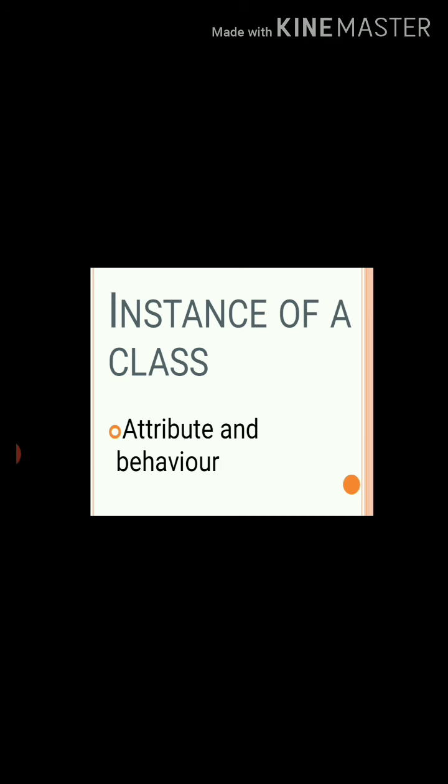Next, instantiating of an object, or instance of a class. An instance of a class is another word for an actual object. Instance means copy of the class.